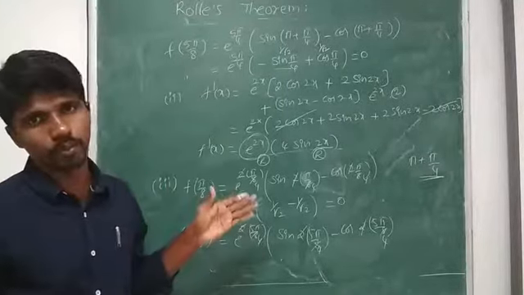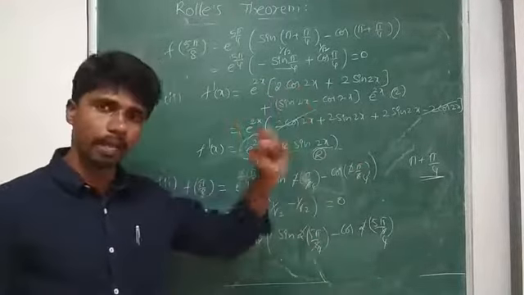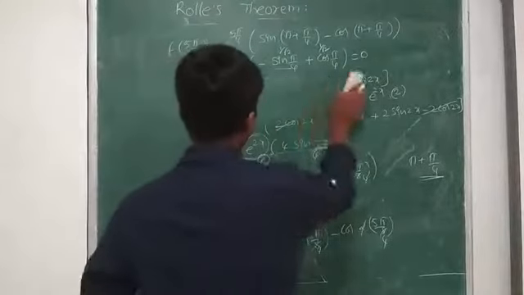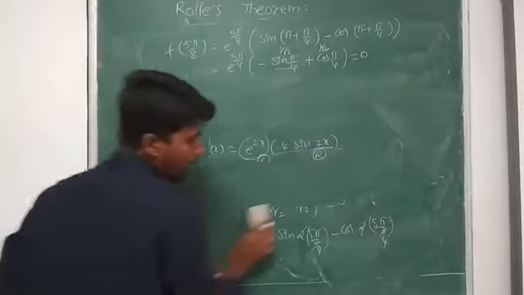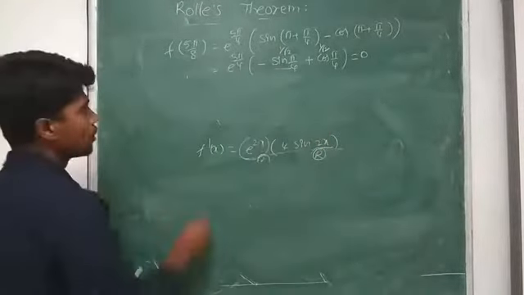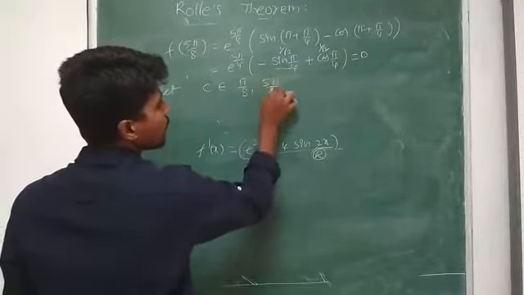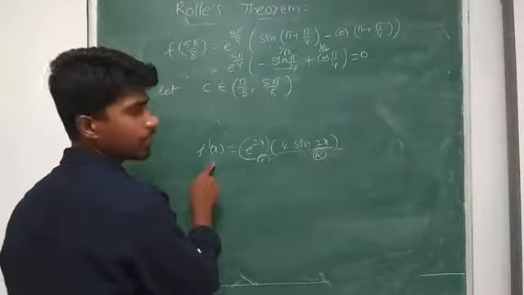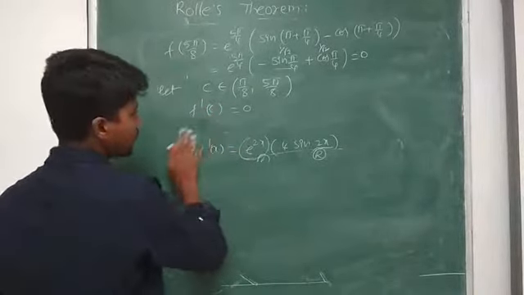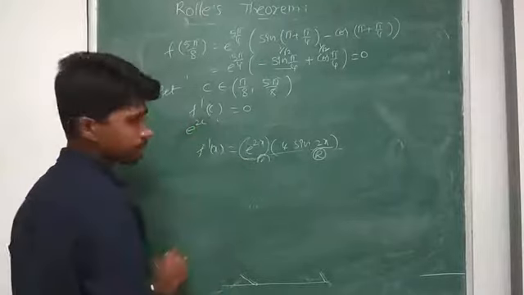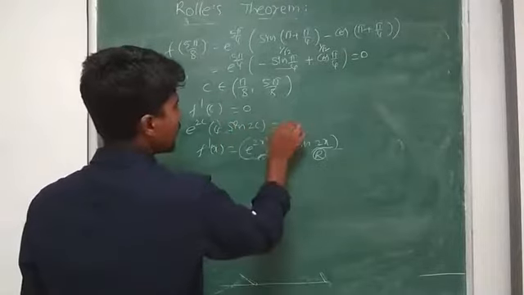If it satisfies Rolle's theorem, we have to find the point which lies between pi by 8 and 5 pi by 8, which makes f dash of c as 0, its derivative as 0. So let c belong to the open interval pi by 8 comma 5 pi by 8. So this is f dash of x. Now I take f dash of c as 0. So f dash of c is e power 2c into 4 into sine 2c equal to 0.